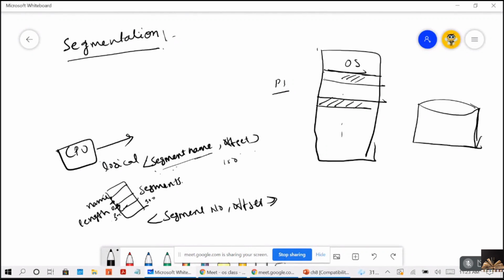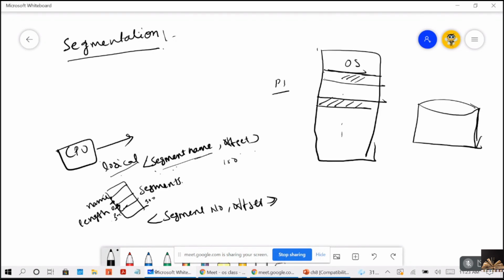The physical address space of a process can be non-contiguous. That means you need not have the entire program in contiguous locations. And the logical address space is a collection of segments, right? Each segment has a name and offset. The programmer specifies each address by 2 quantities, one is the segment name and the other is the offset, and the segments are referred to by the segment number. So we identify them by giving the segment number.